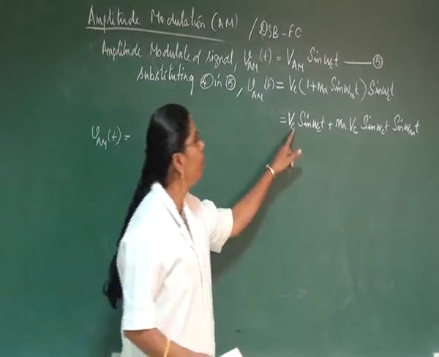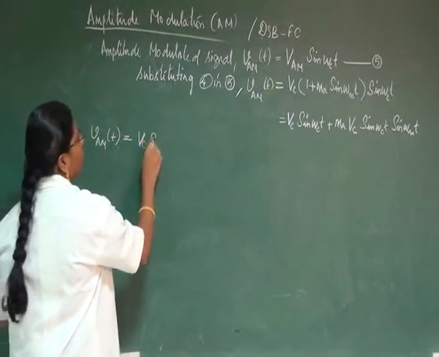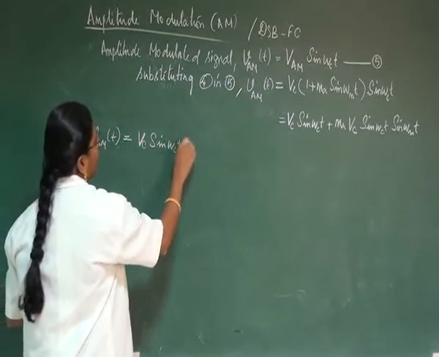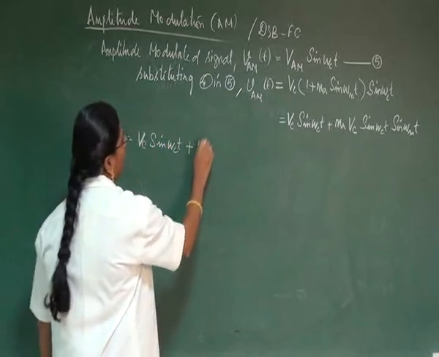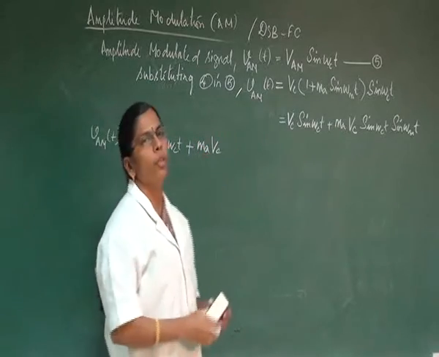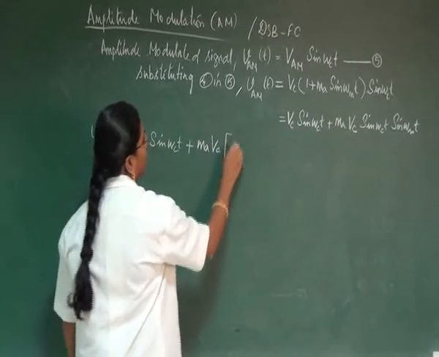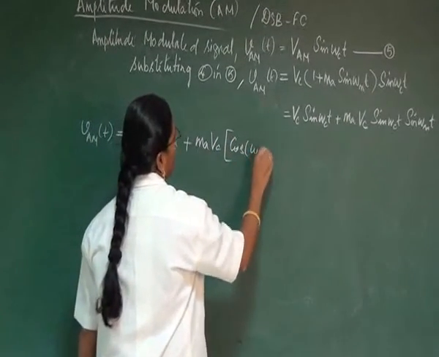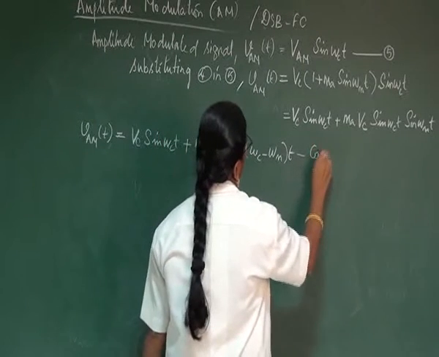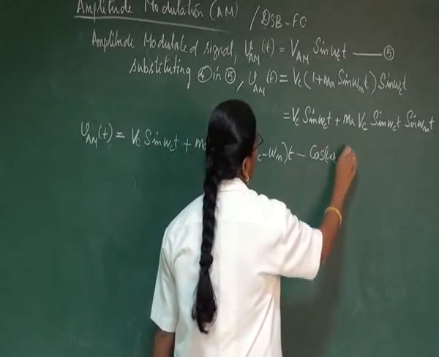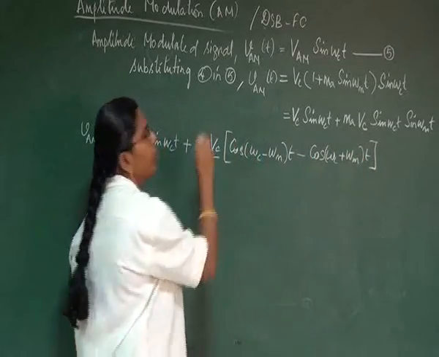So here we have the same term Vc sin ωct. Rewrite this, which will be Vc sin ωct plus, this will be maVc as it is. So we can make it as maVc, whereas we can use the formula for sin A sin B, so that this equation is made as cos of (ωc minus ωm) t minus cos of (ωc plus ωm) t, whereas we have here divided by 2.